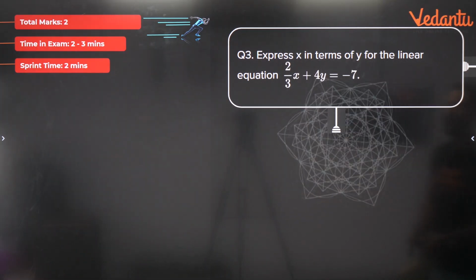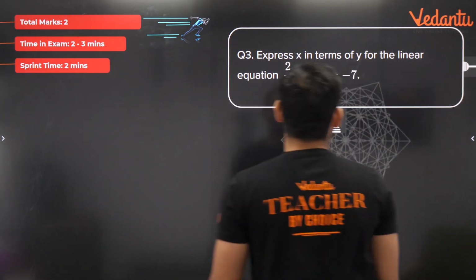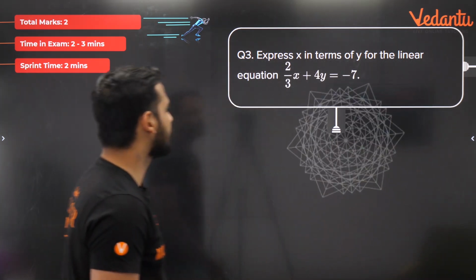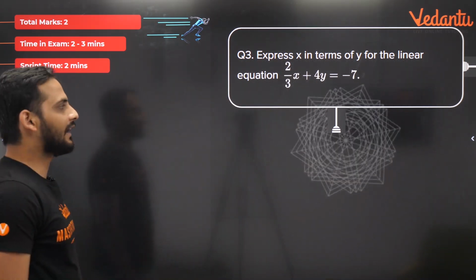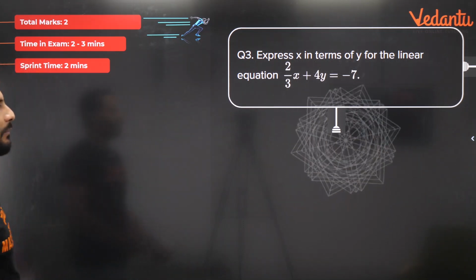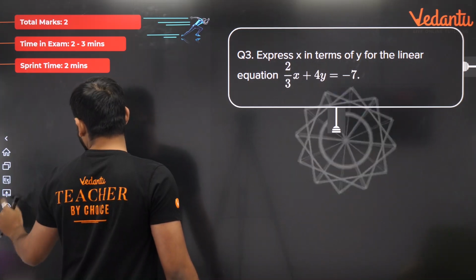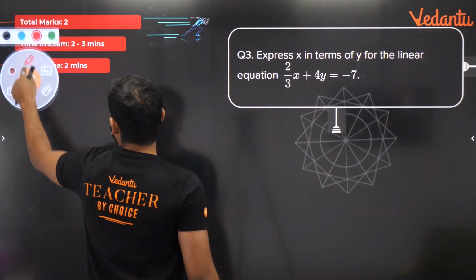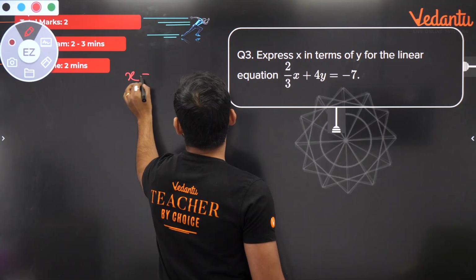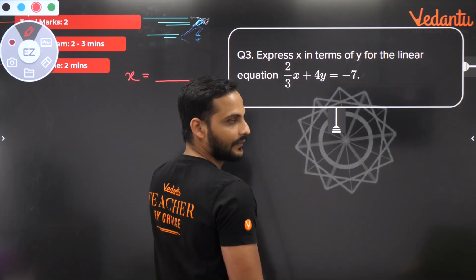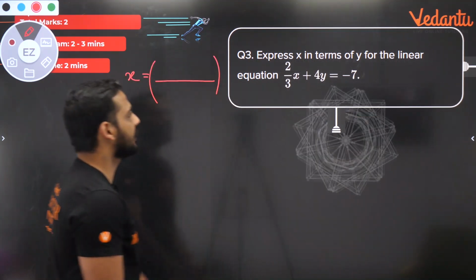The next question is this. Express x in terms of y for the linear equation 2 by 3x plus 4y is equal to minus 7. Express x in terms of y means what? You want x is equal to something in terms of y. This is what you want. We want to create x is equal to.